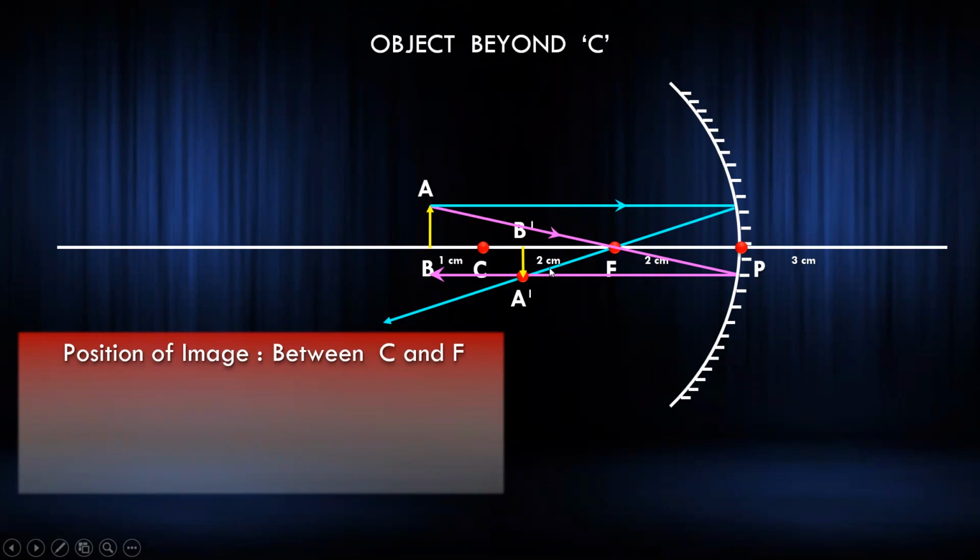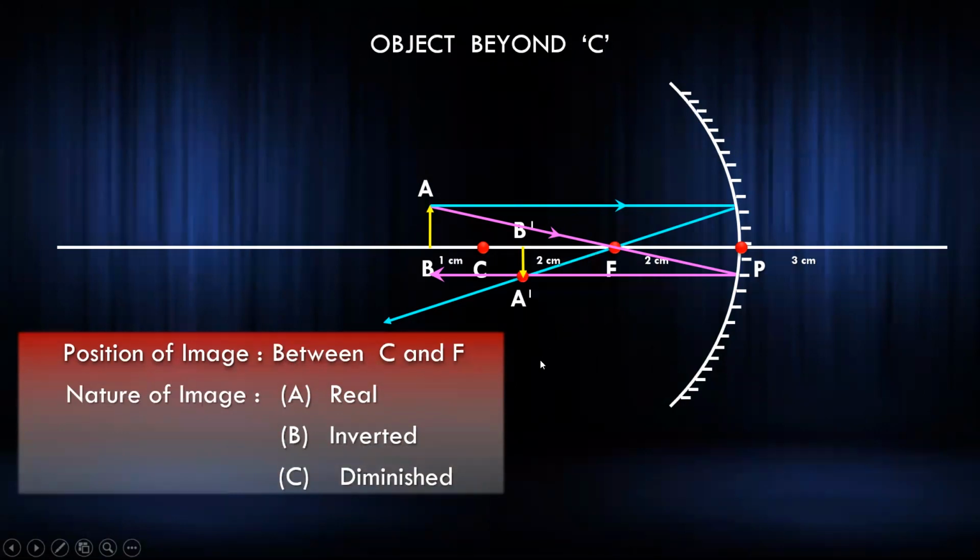The easiest way is if the rays actually meet, if you see the reflected rays are actually meeting at this point, so it's a real image. If they are not meeting actually here, they meet somewhere this side on the right hand side, so we call it a virtual image. And real images are always inverted, as you can see in the diagram also. What image came? Inverted. The arrow of the image is pointing down, the arrow of the object is pointing up, so it came inverted. And you can see the size is diminished. So along with the diagram, you also have to write the summary, so you'll get full marks out of this.